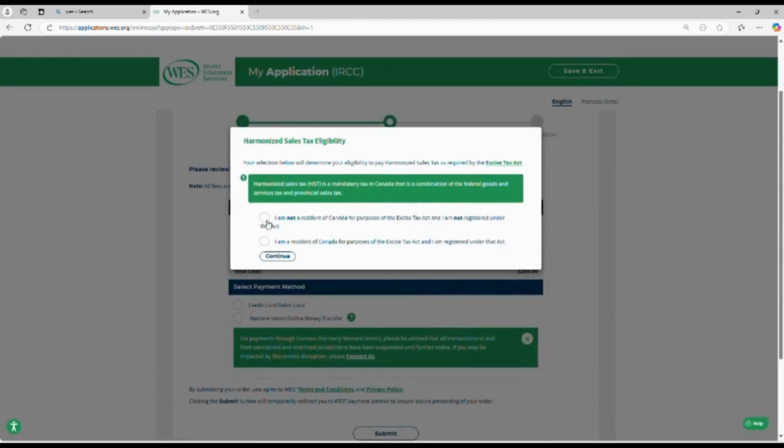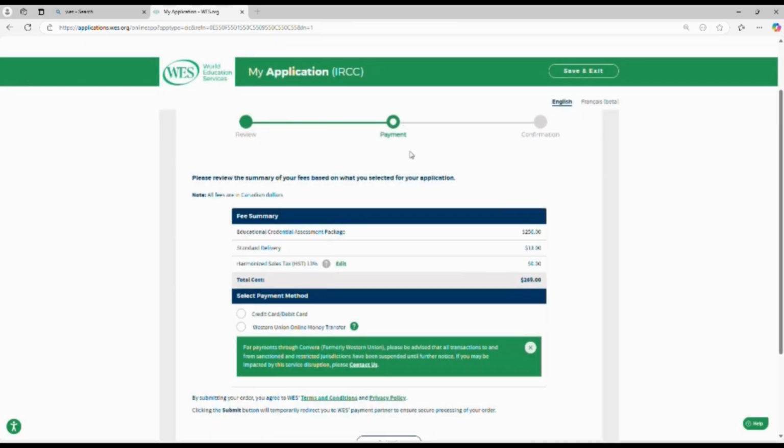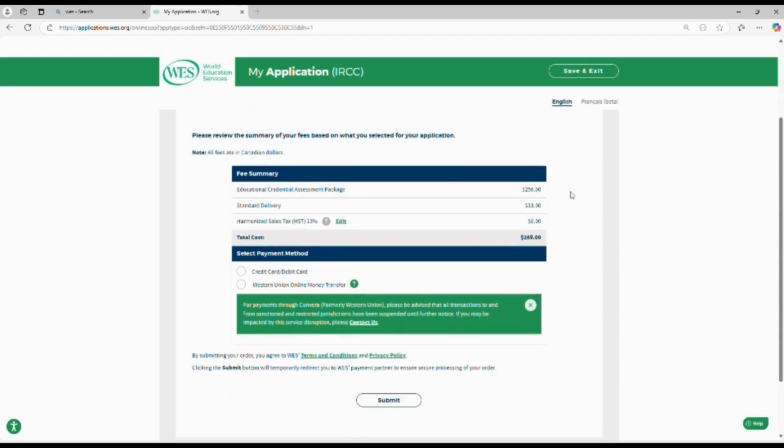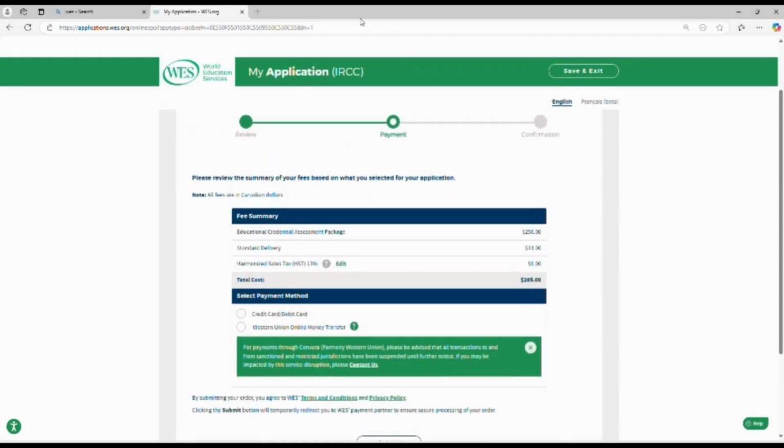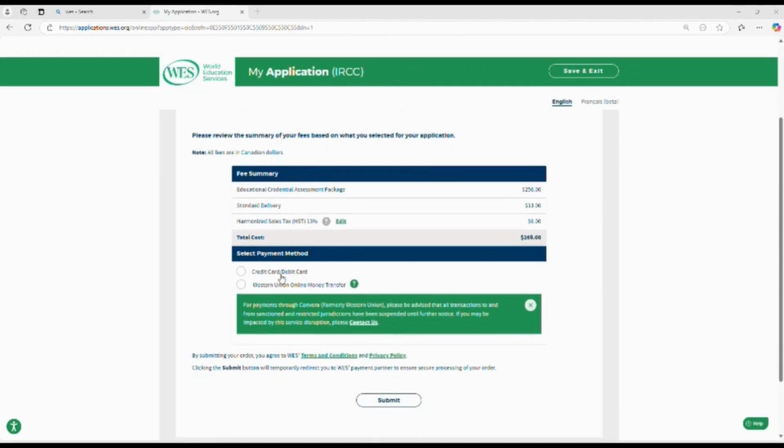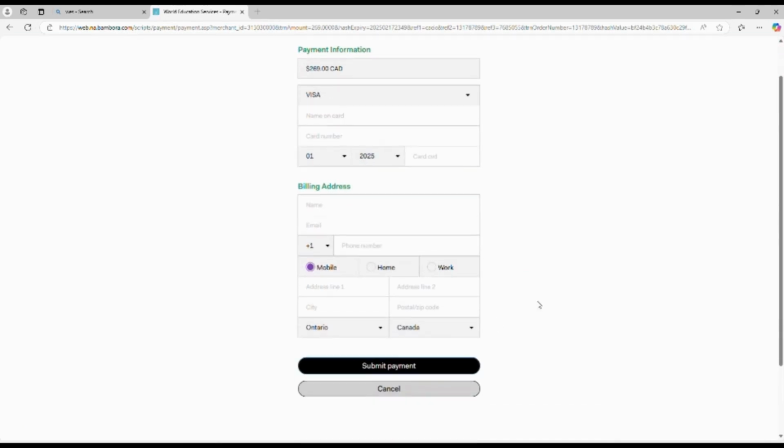Now this page will appear. If you're a resident of Canada, then you have to select the second option. If not, then you have to select the first option. Once you click on continue, there comes a page which will show you the breakdown of the payment. After that, you can click on this box if you want to make the payment by debit card. After clicking on submit, there comes a page which will ask you for the card details, your name, your card number, expiry date of the card.